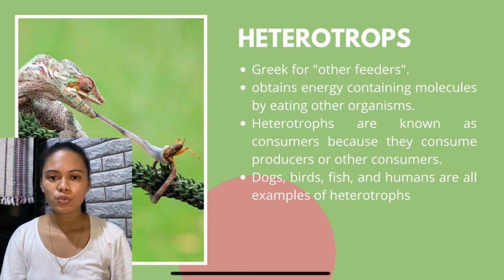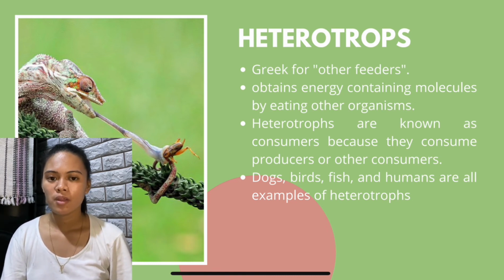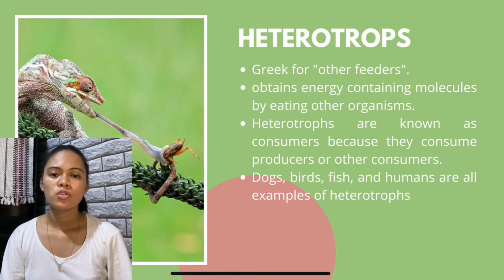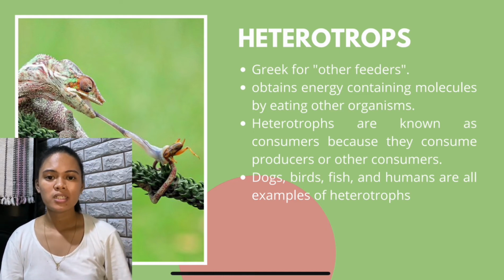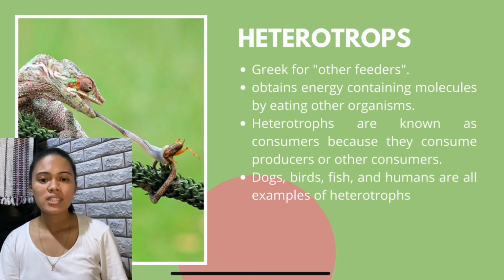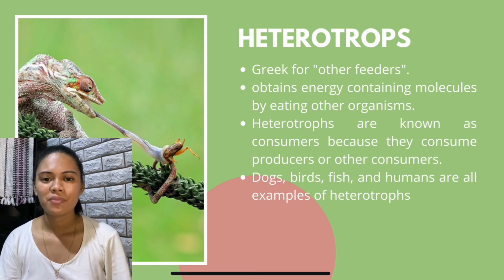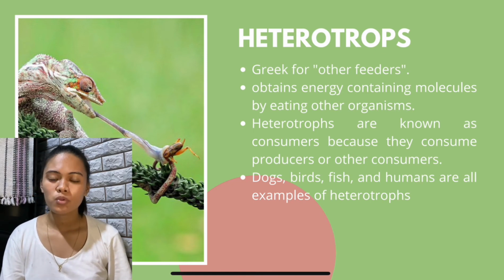This is an example of using energy directly from other organisms. Since heterotrophs are known as consumers because they eat other organisms in order to gain energy, as you can see in the picture, it eats the other organism in order to survive.